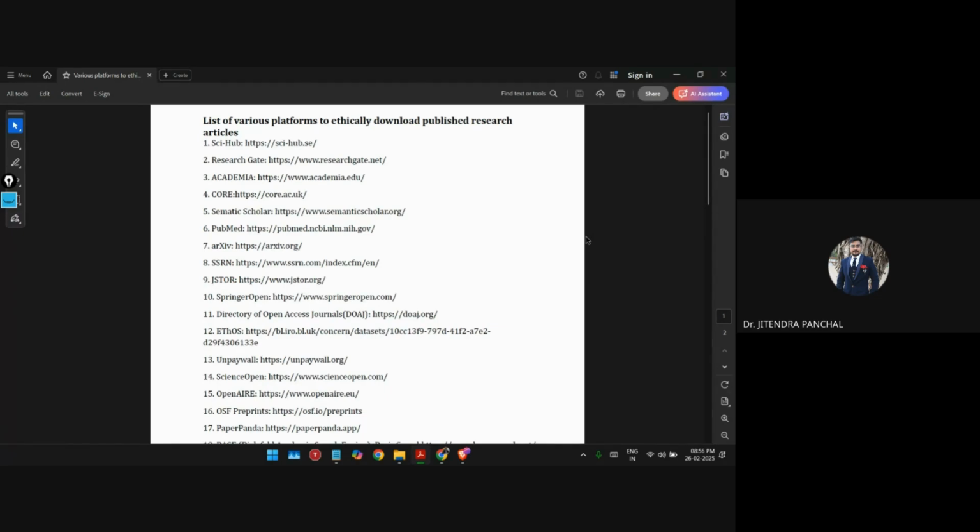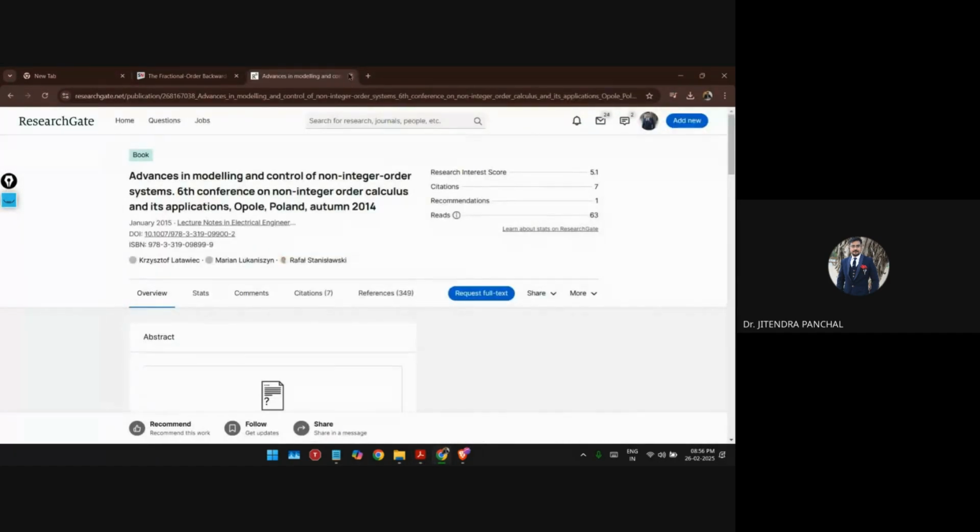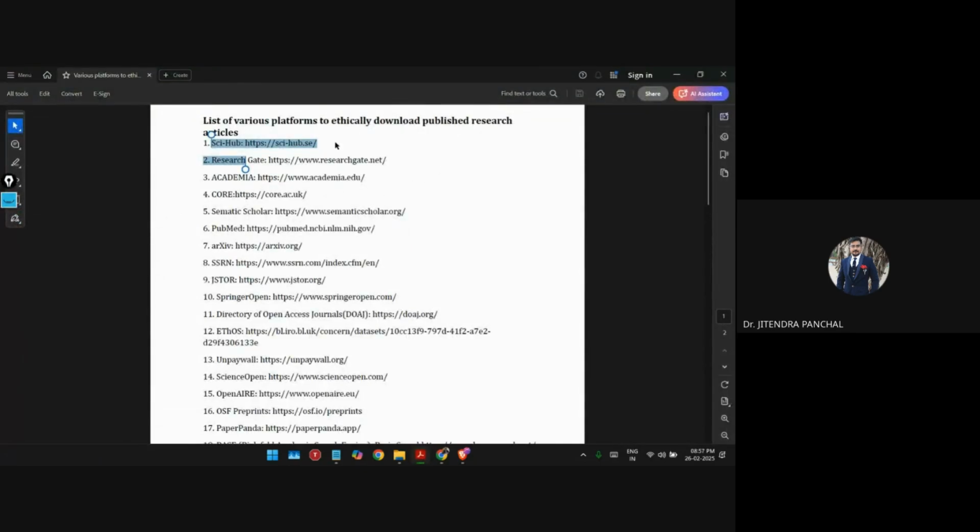Otherwise, again, you need to go for another kind of platform from here, right? Understood now? Is this clear to everyone? It is not necessary that all the documents are available in this, right? Maybe it is possible that you are able to get it, but sometimes you won't be able to, then go for another kind of platform, right?